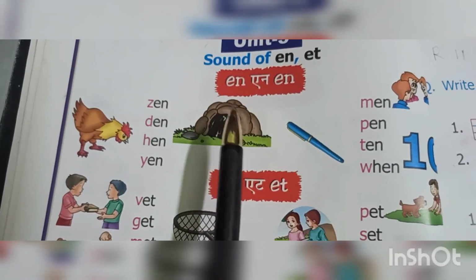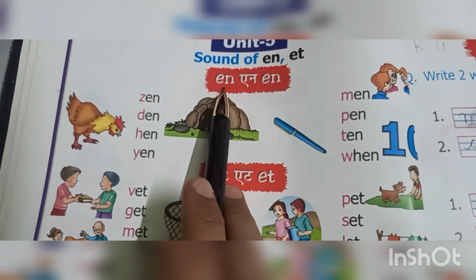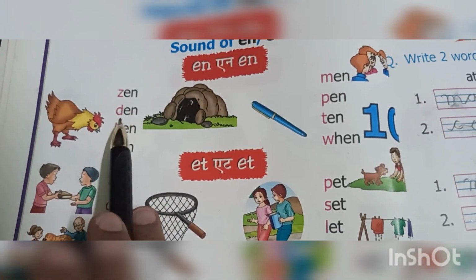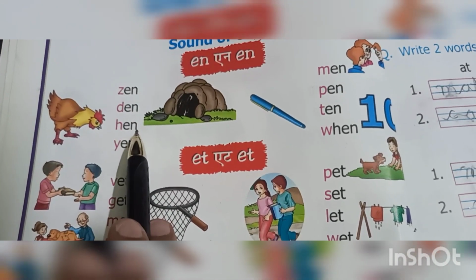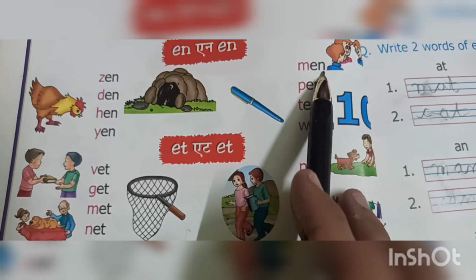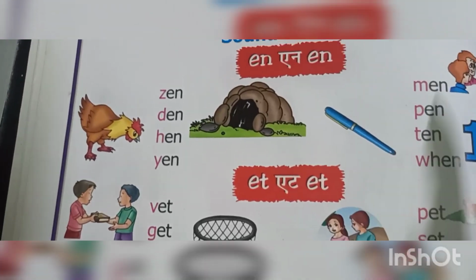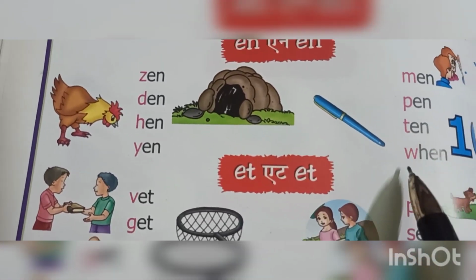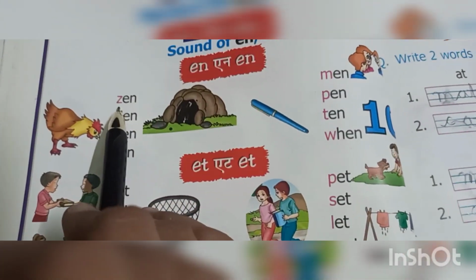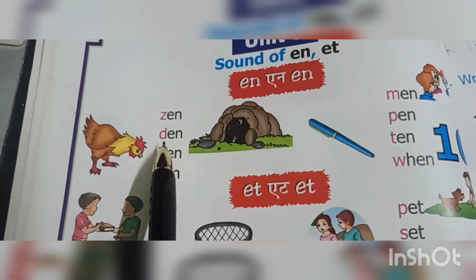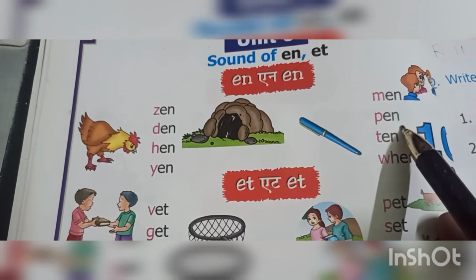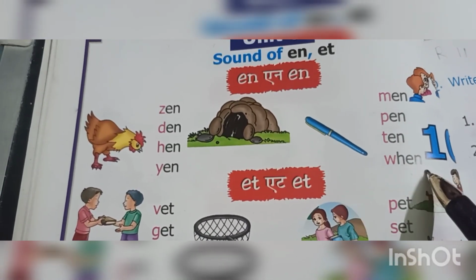So yes, here are some examples of en. Z and zen, d and den, h and hen, y and yen, m and men, p and pen, t and ten, w and when. Let's read these words again. Zen, den, hen, yen, men, pen, ten, and when.